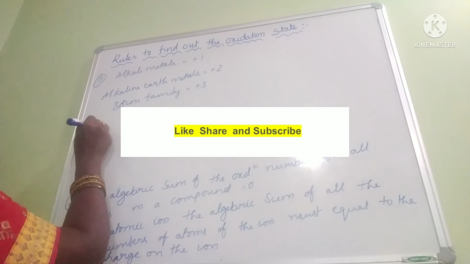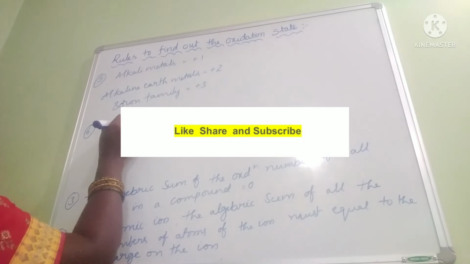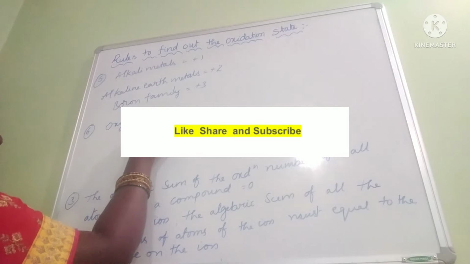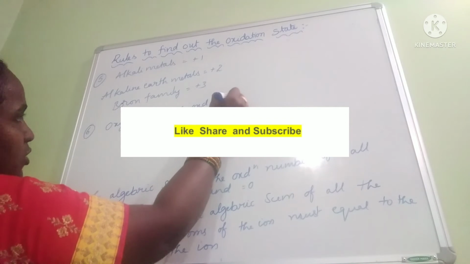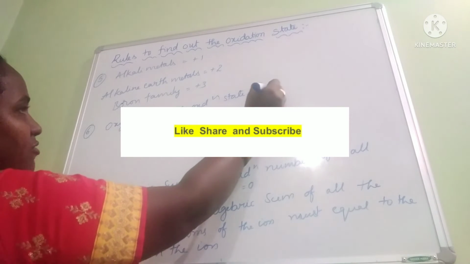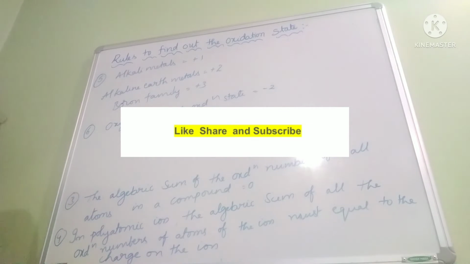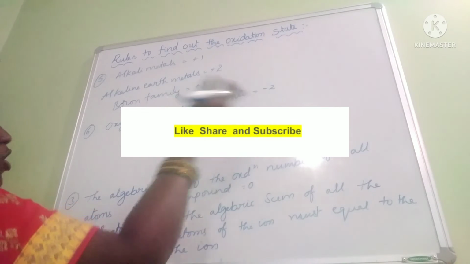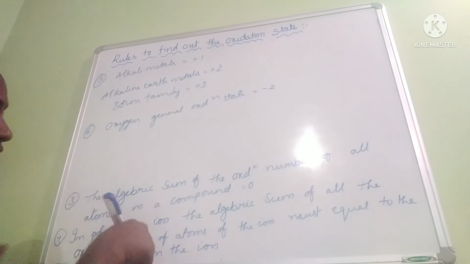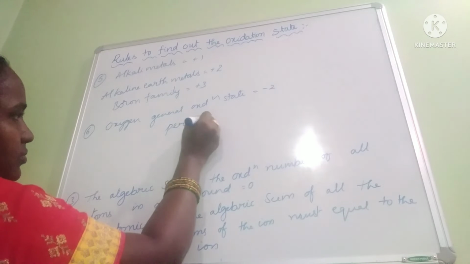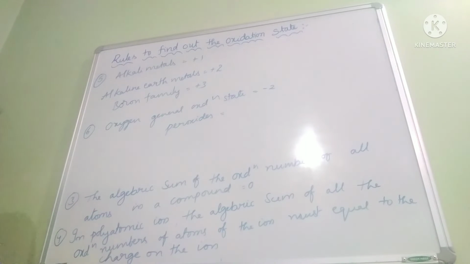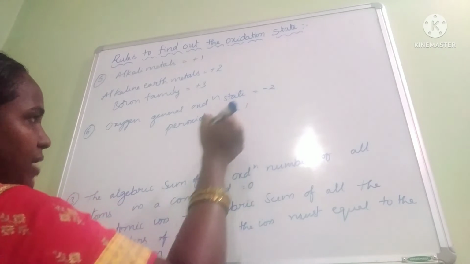And the next rule is for oxygen. For oxygen, the general oxidation state is equal to -2. Why? Because it is based on the number of electrons it has to gain to get the octet configuration. But there are some exceptions. In case of peroxides, that means oxygen directly linked with another oxygen atom, in that case oxygen has oxidation state -1.